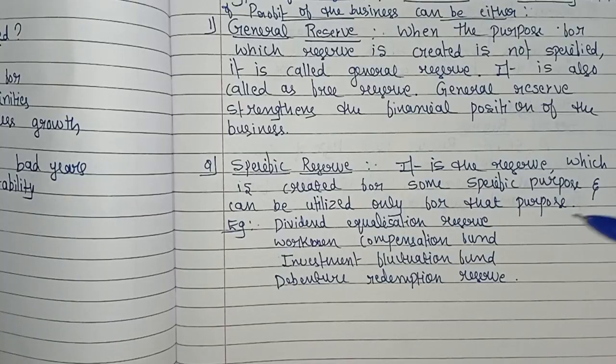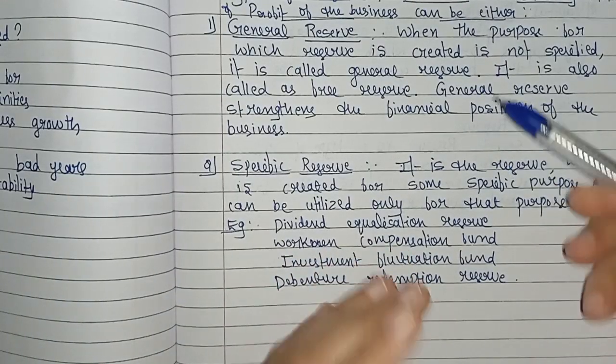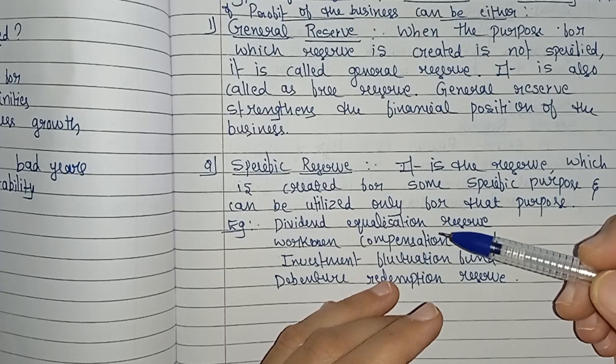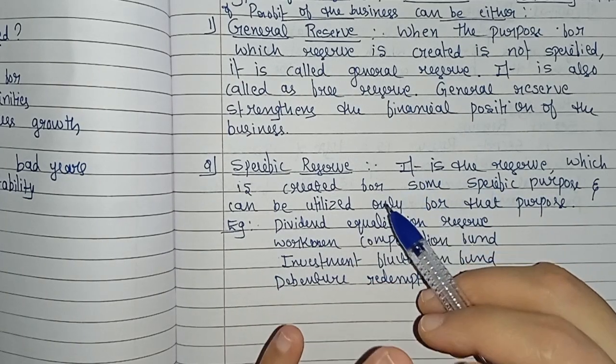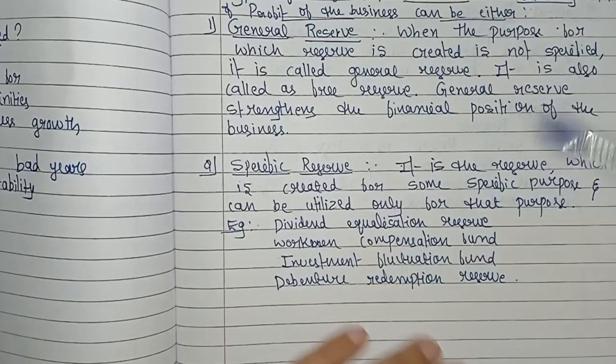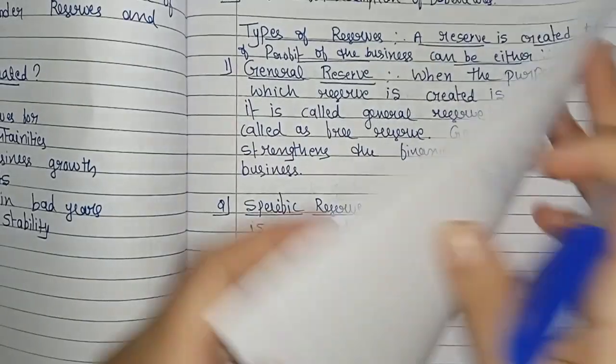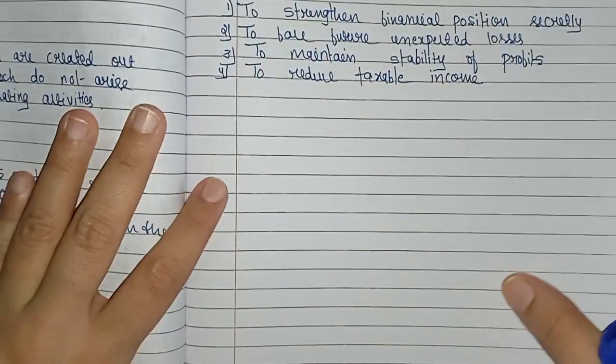Here this reserve we have to use only for some specific purpose. But general reserve is not specified. We can use it for any of our future needs. Clear? That is the difference between general reserve and specific reserve. Now let's see the other types of reserves.